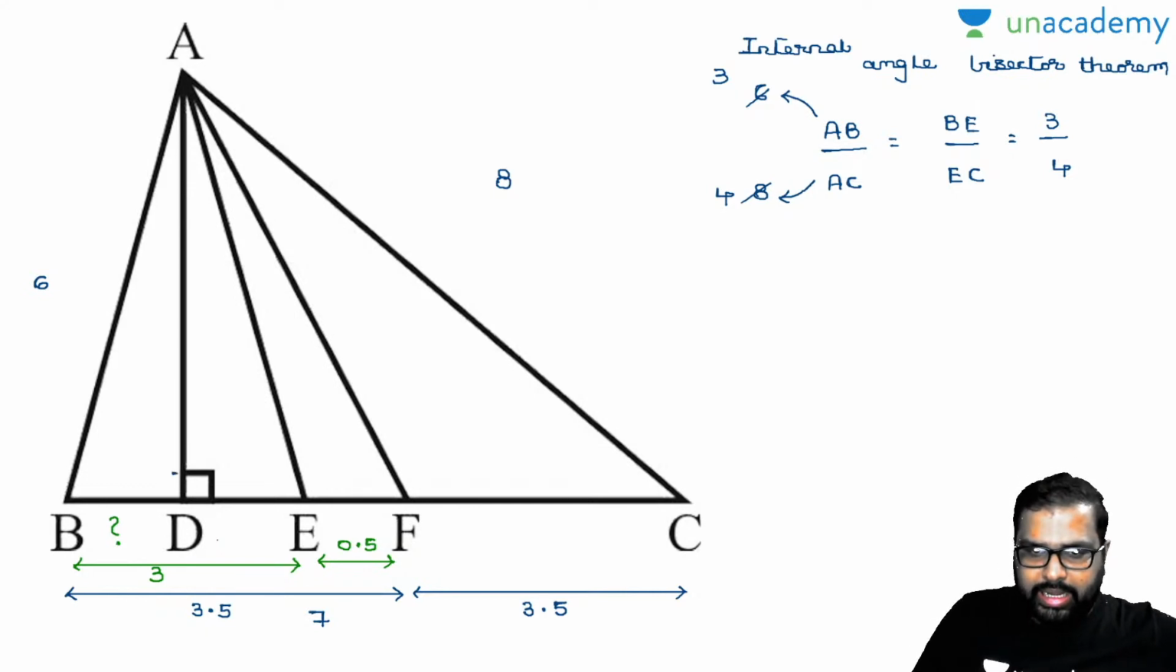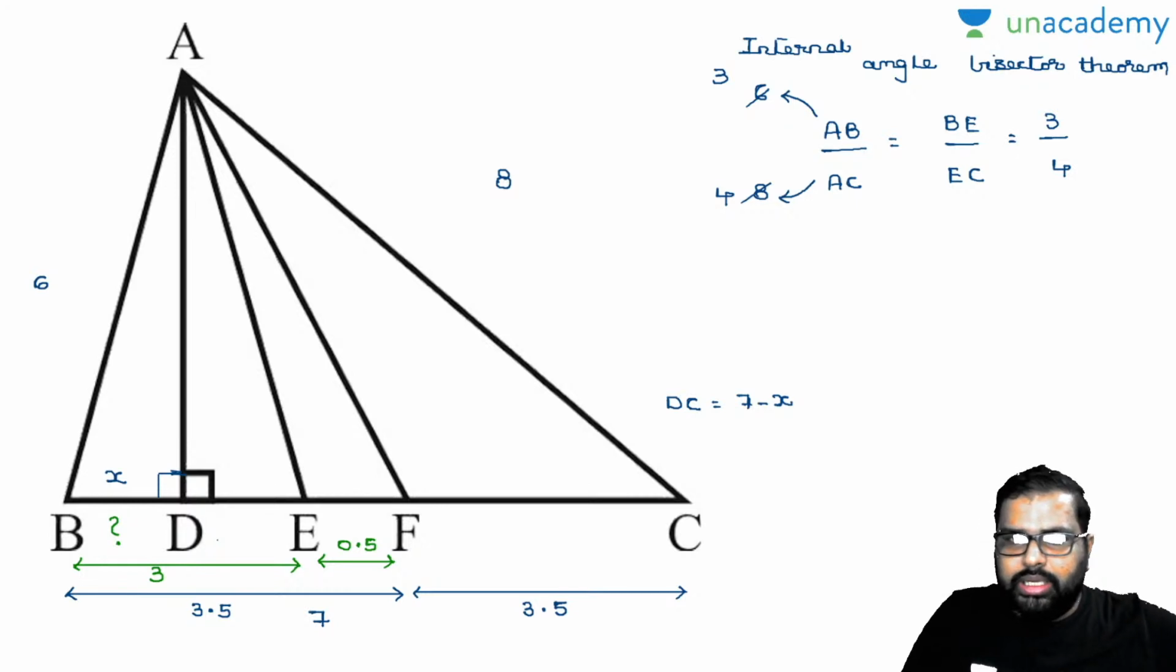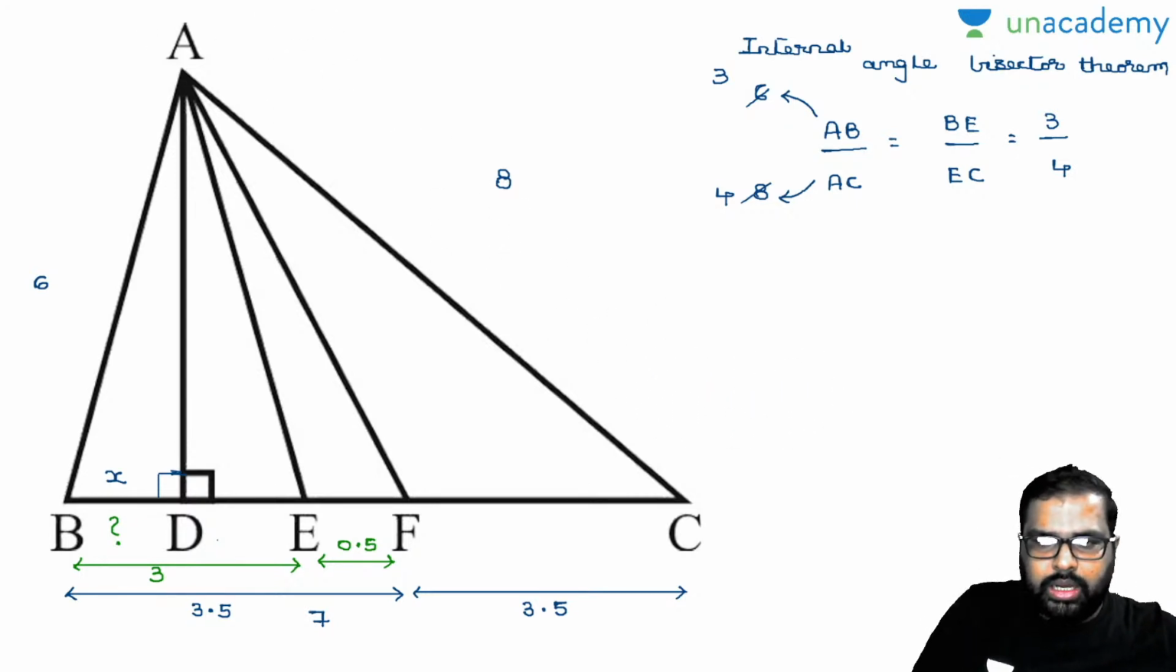See here, AD is the perpendicular. Am I right or wrong? Total triangle ABC is divided into two parts, and these are two right angle triangles. Please let me know yes or no. Yes, perfectly. So what I will do is, this is 7. I will take BD as x and DC as 7 minus x. By this I can easily find the answer. How? I'll show you. I'll write DC as 7 minus x.